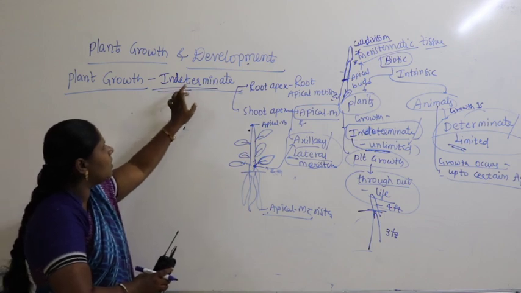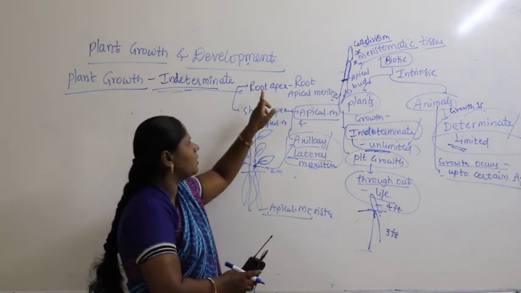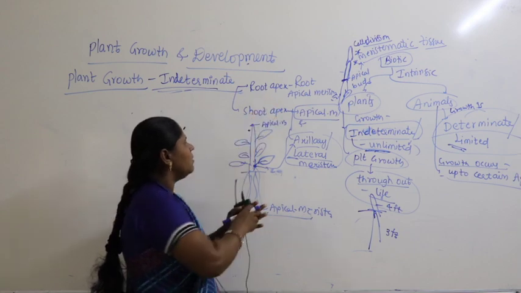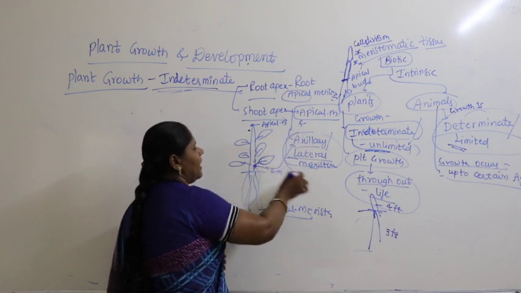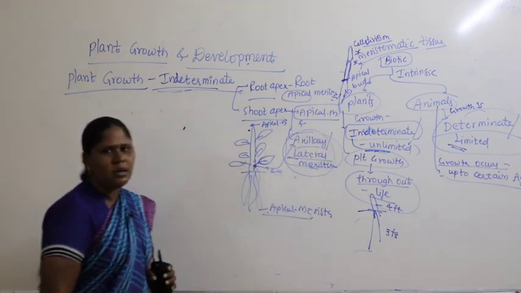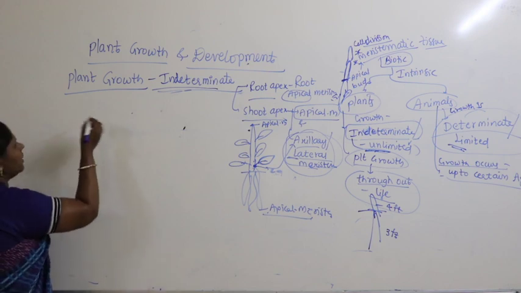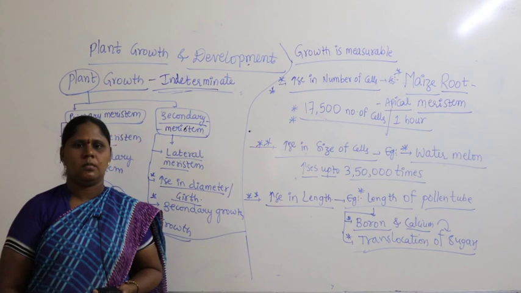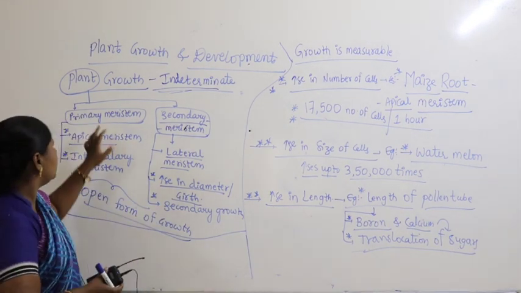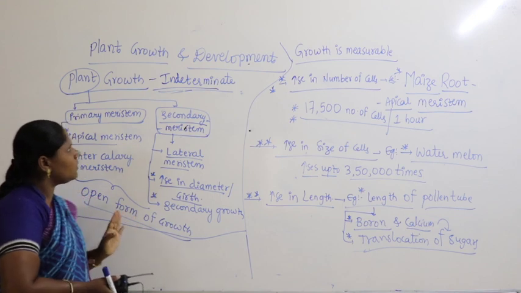So growth is indeterminate. Why is it indeterminate? Indeterminate means growth continuously happens in the root apex as well as in the shoot apex, because of apical meristem as well as axillary or lateral meristem. So in the anatomy part we studied that plant growth is indeterminate, which means we understood.